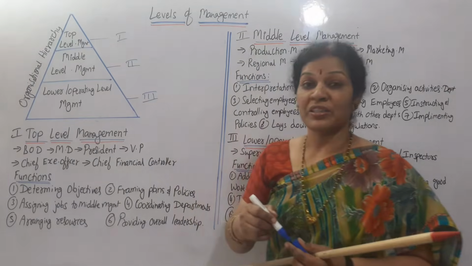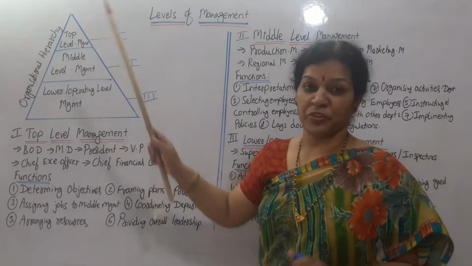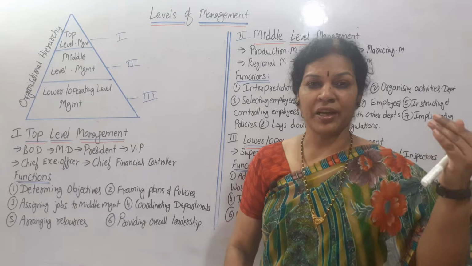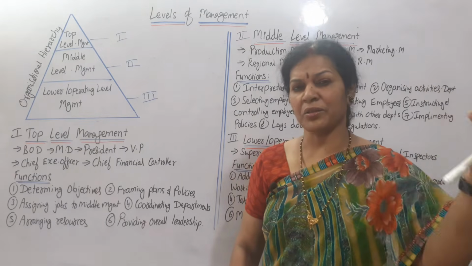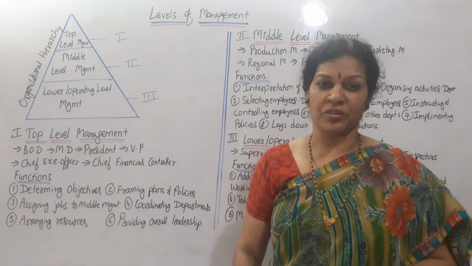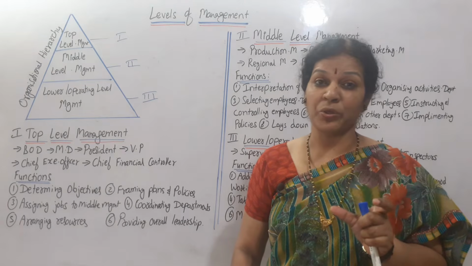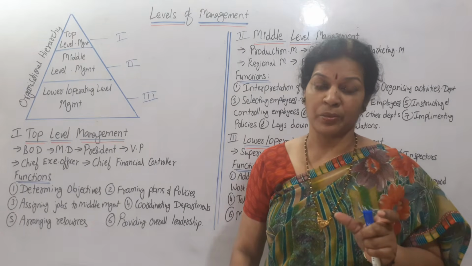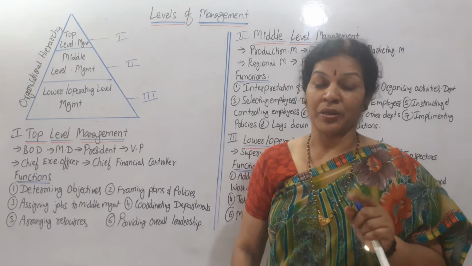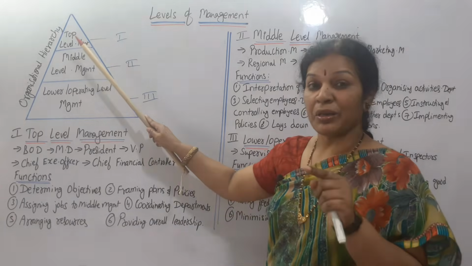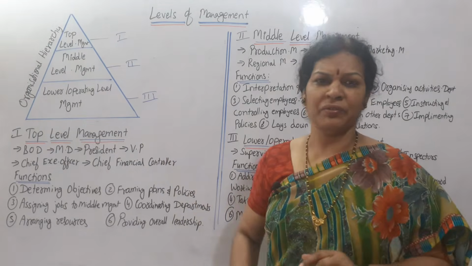Okay, first level is top level management. They are the highest authority people in the organization. They have a lot of command over the organization. They take the decisions, they handle the organization, but they give some authority to the next level people. Everything they can't manage.